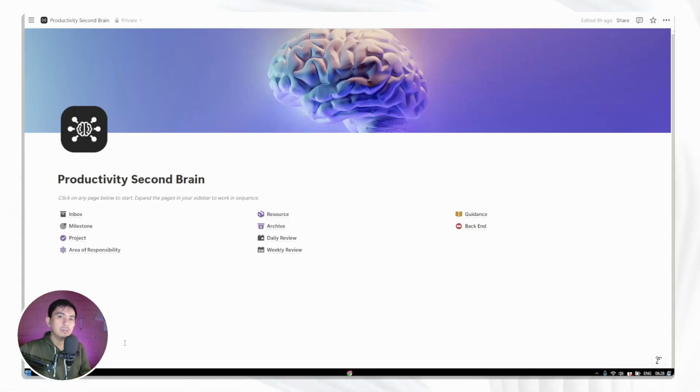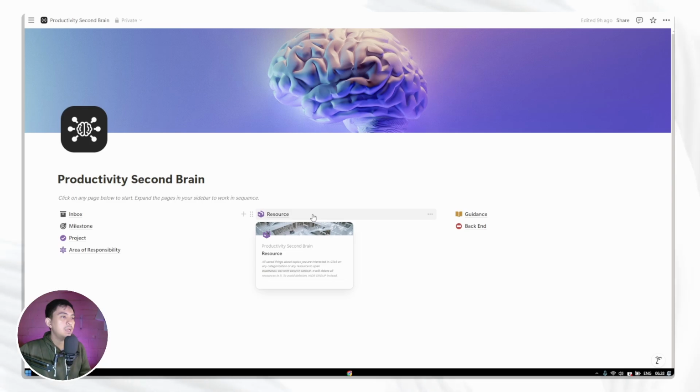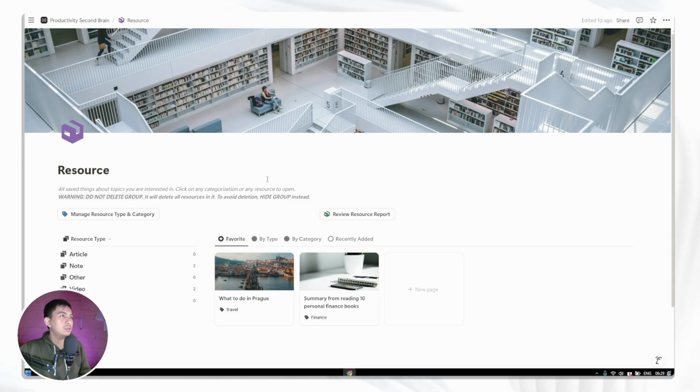So now the next concept that I want to introduce in the productivity second brain is resource. In one of the PARA framework concepts, which is resource here. And let's introduce you to what resource is by clicking this feature page. So let's just simply dive into what resource is.